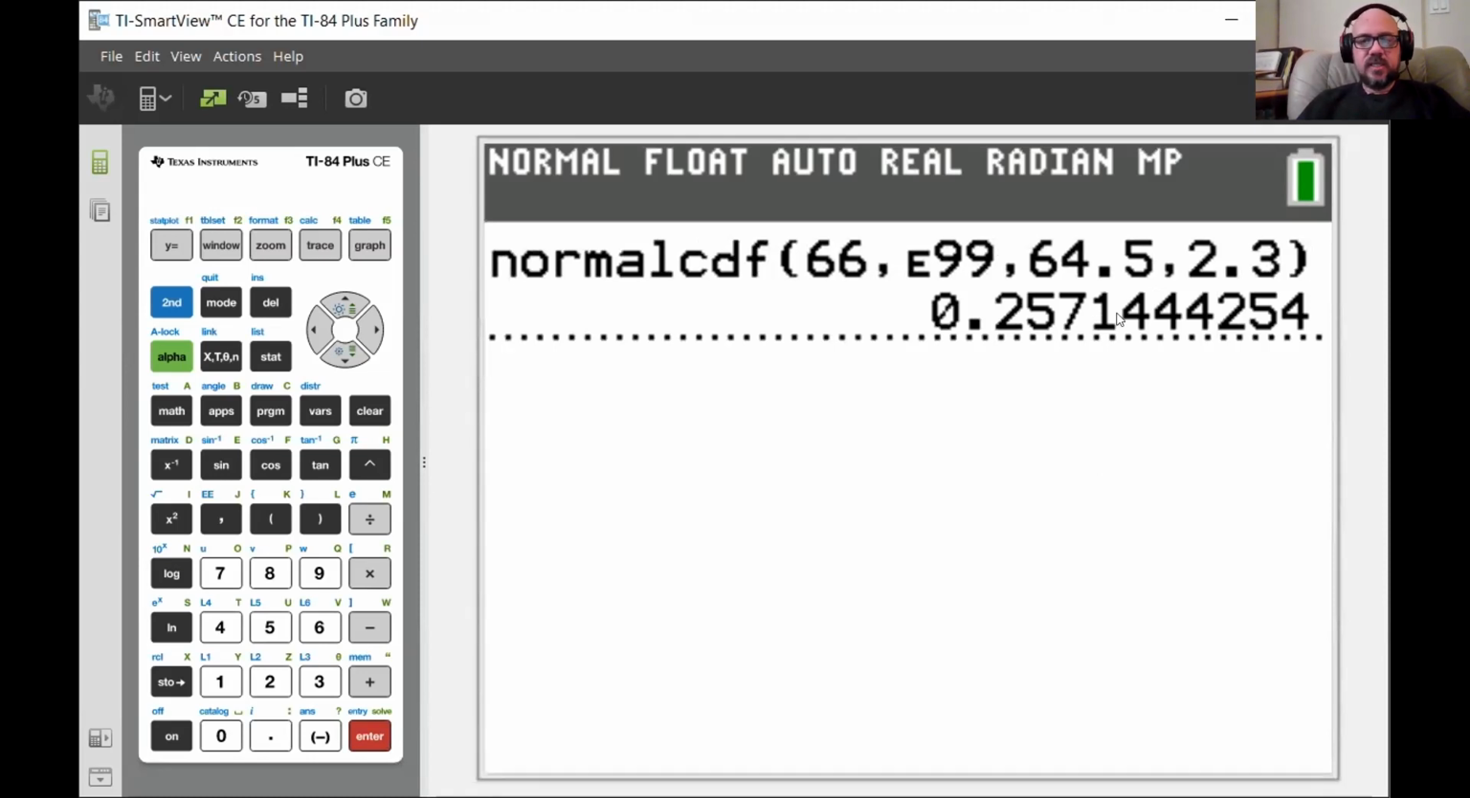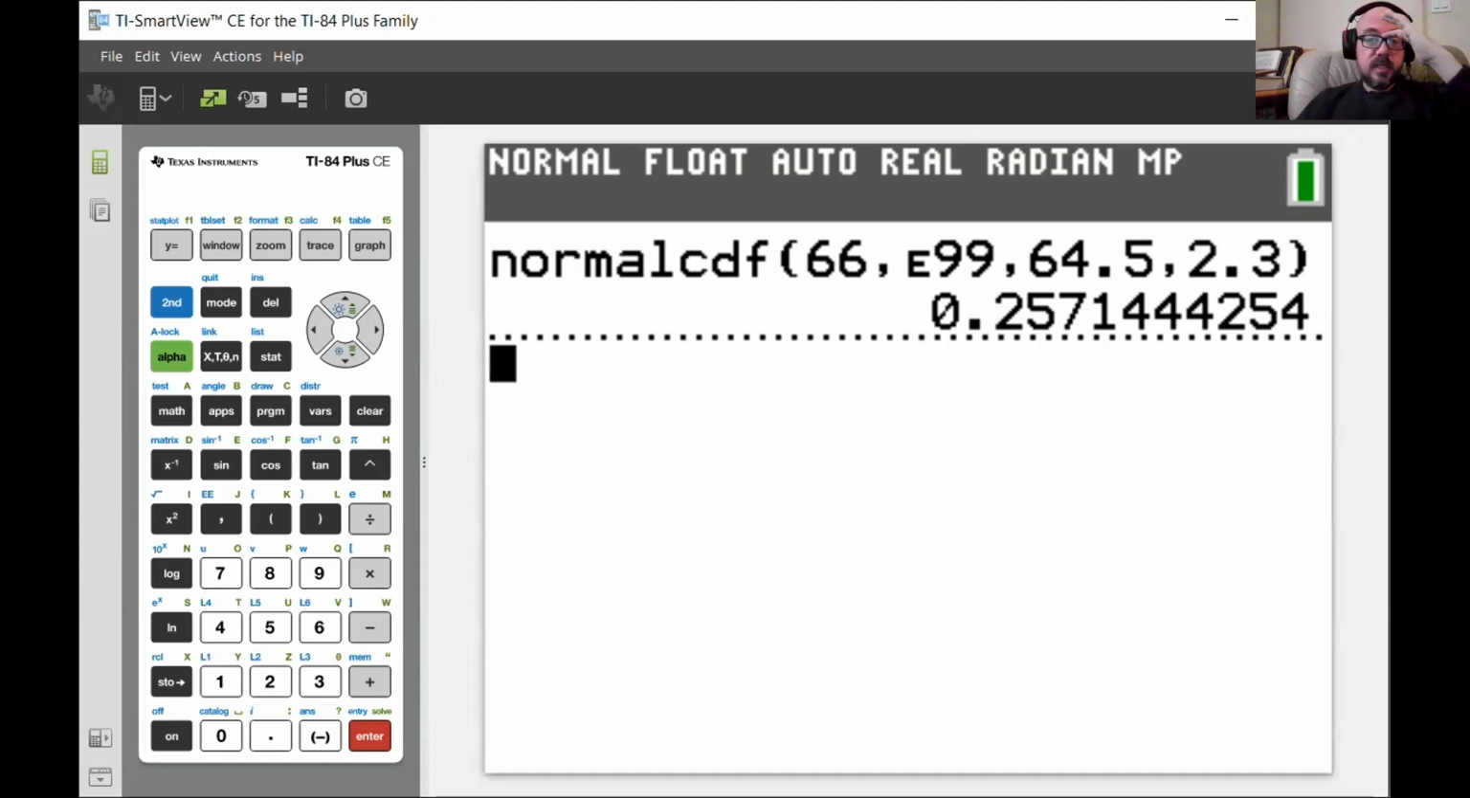25.71%. Sure, that seems reasonable. I'll go ahead and write that down. So this says that a little over a quarter of American women are 5'6" or taller, which sounds about right. That's a reasonable number.